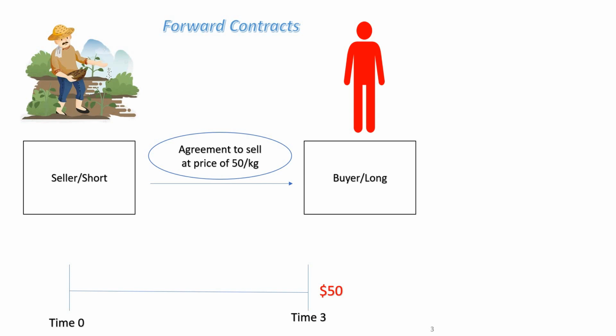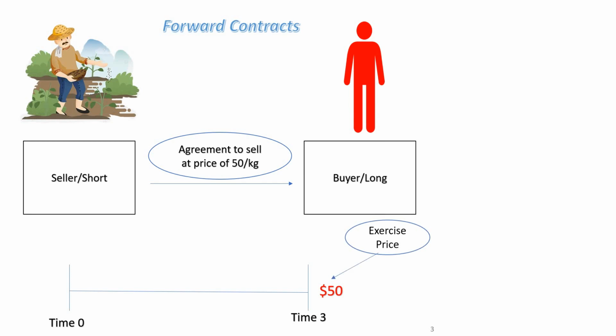So both parties have fixed a price. After a certain time period, that is after 3 months, they will buy or sell. Both have an obligation: the buyer has the obligation to buy and the seller has the obligation to sell. If they fail to do so, there will be legal proceedings.